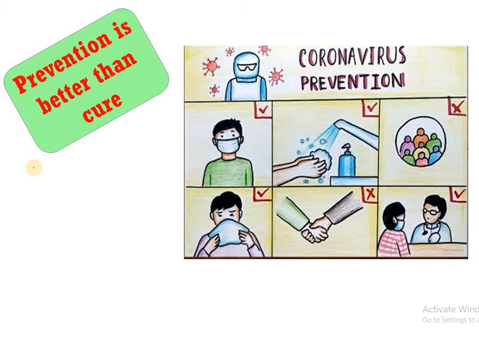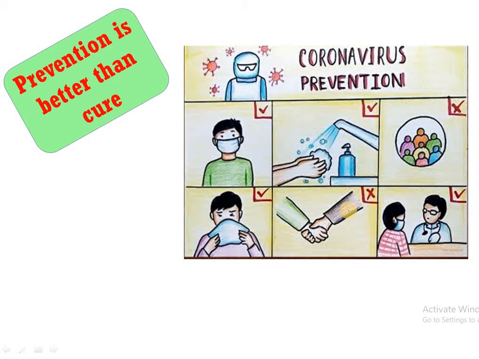So, what are the preventions? We use a mask, we wash our hands regularly, we avoid handshakes, we avoid social gatherings, and also as a prevention we have to consult a family doctor in order to have a good health checkup. So this will prevent us from the coronavirus.